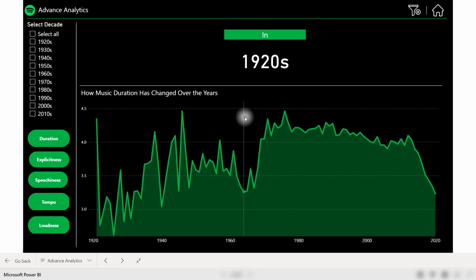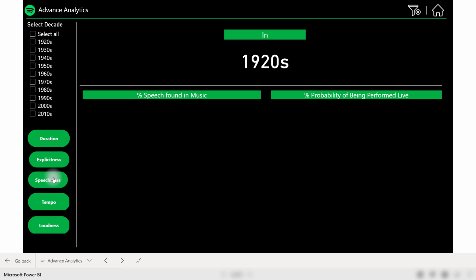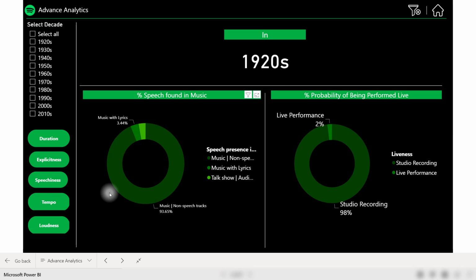Banuka goes into some more advanced analytics here. I really do like how there's just really a single visual that is showing on this page. It takes all of the user's focus directly to this visual. He also has some dynamic measures here, such as we're looking at how the duration has changed from 1920 through 2020. But we can see explicitness, see how it's skyrocketed as of recently. Speechiness, which we can see basically how many songs have lyrics these days as opposed to previously. And if a song is live or not, see that breakdown.